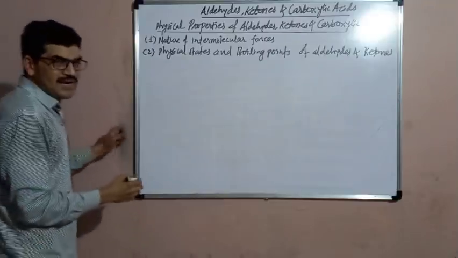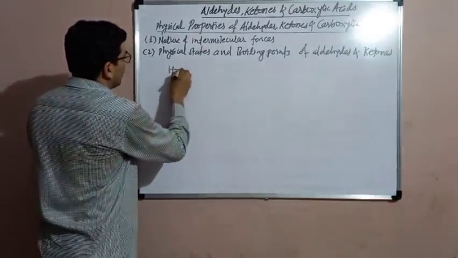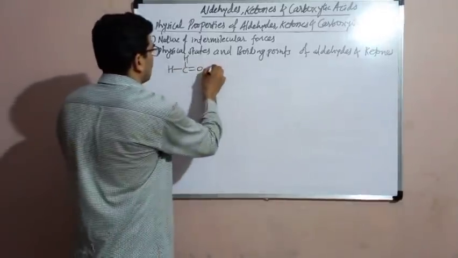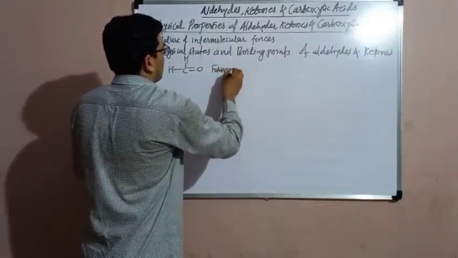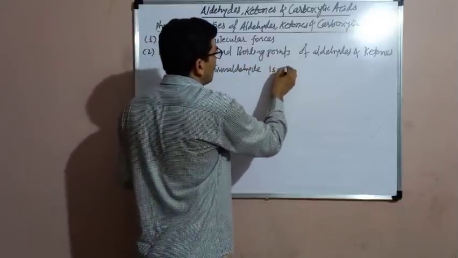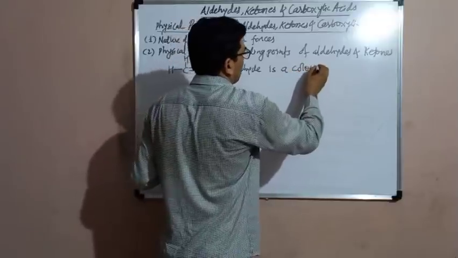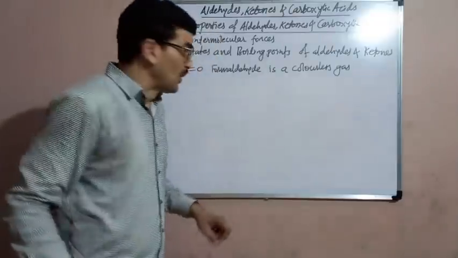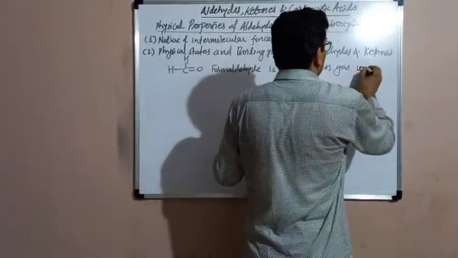So among the aldehydes, formaldehyde, which is the first member, formaldehyde is a colorless gas. Colorless gas with an irritating smell.